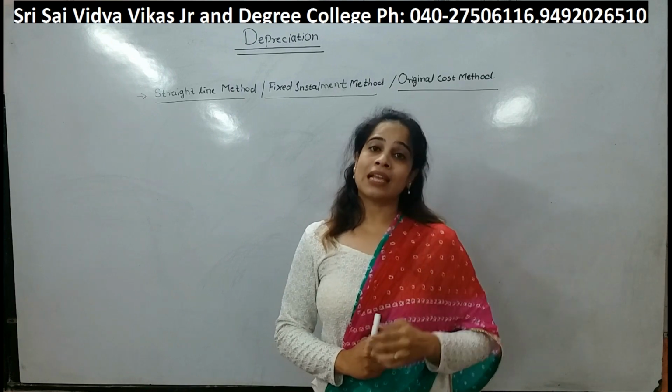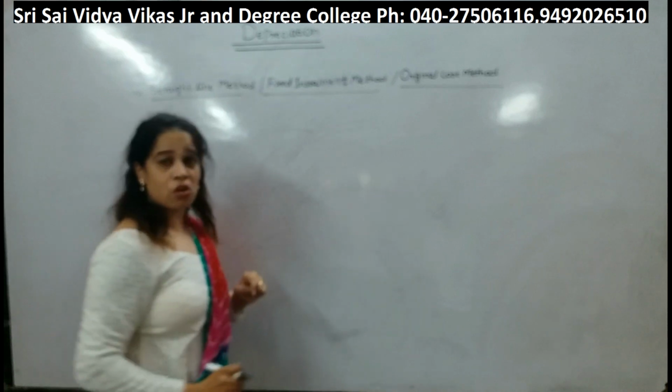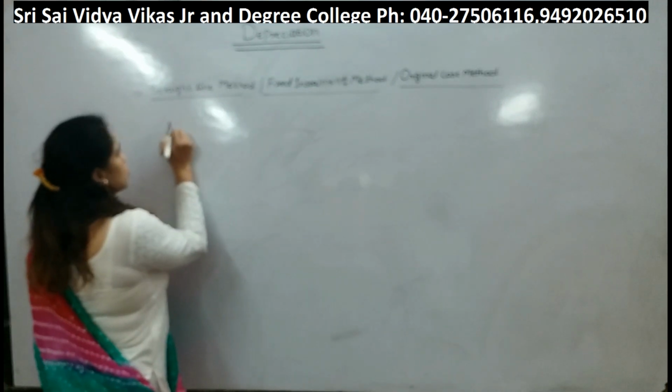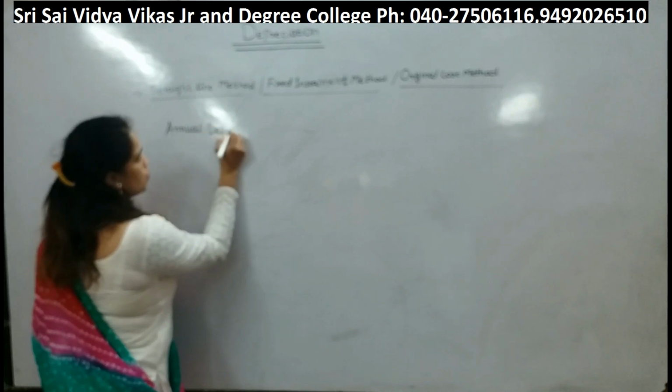Next, when it comes to the fixed installment method or original cost method, you need to remember certain formulas. First one is the annual depreciation.